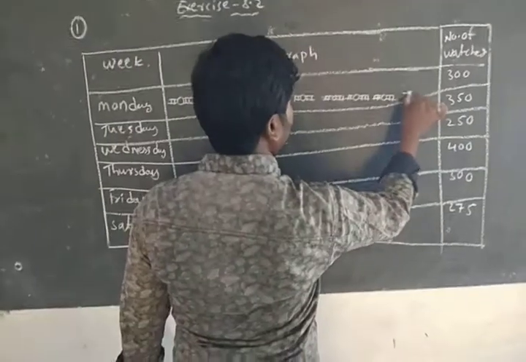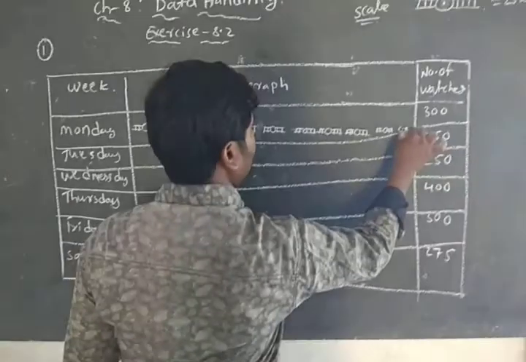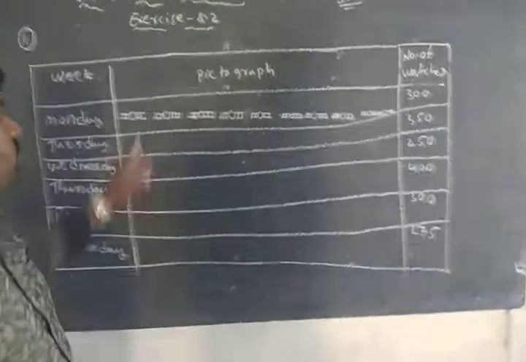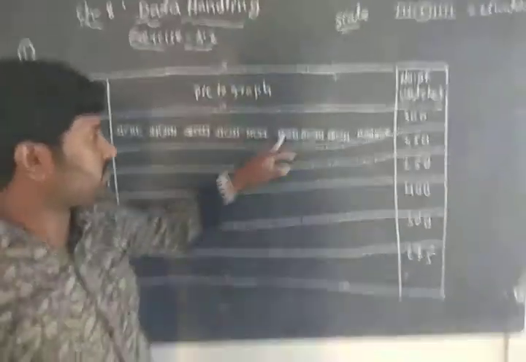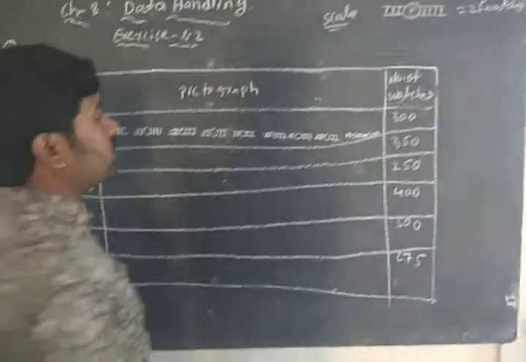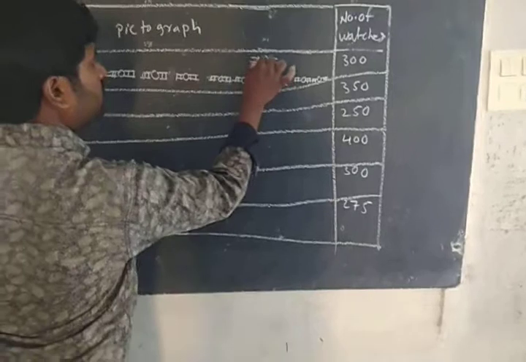Next, so how many symbols? 1 2 3 4 5 6 7 8 9 10. Next, 2 more.